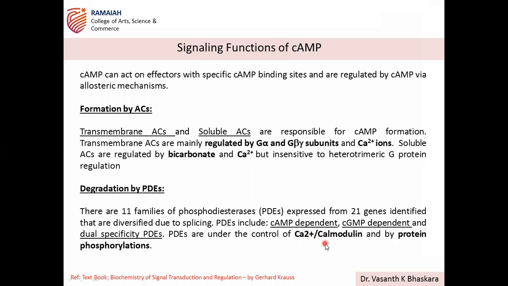These PDEs and adenylyl cyclase regulate cAMP, which in turn mediates different cellular effects that we discussed in the earlier slide. That's how these two enzymes are important drug targets. Many inhibitors, which are the drugs, are used to control the activity of cAMP-mediated signal transduction in the cell.